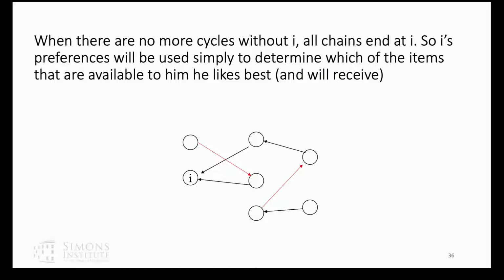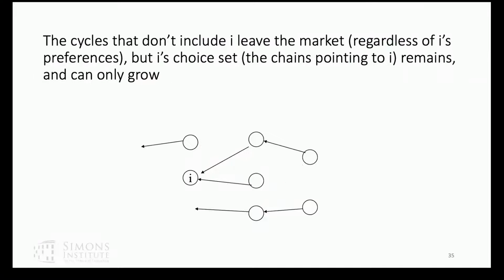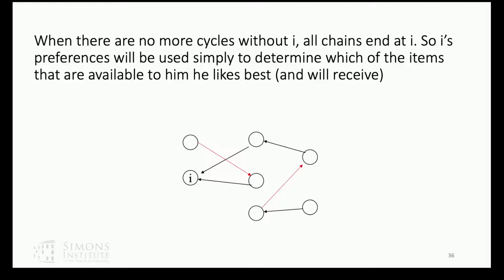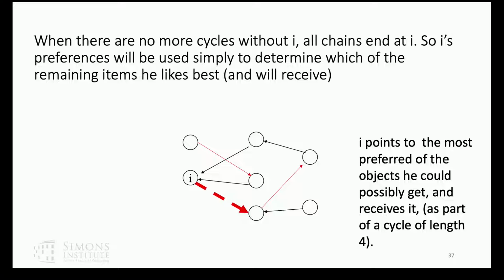To you, they're going to say, we're going to ask everyone their preferences, but we won't ask you your preferences until there are no cycles remaining that don't include you. And only now will we ask you your preferences. There were some other people who hadn't given their preferences yet, but now they've given them. And now there are no cycles that don't include you. And so when we look at your preferences, you're going to point to someone and get whatever you point to. And therefore, it should be apparent, they say, that it's a dominant strategy to point to what you want most, and therefore to state your true preferences.